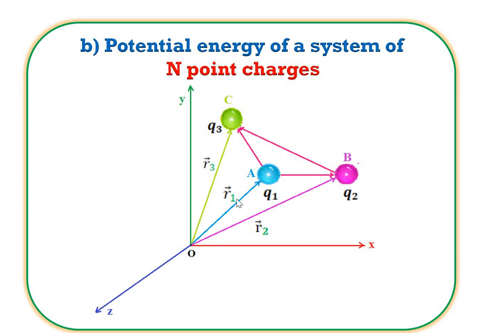So the distance between these, that means from charge Q1 to Q2, distance, it is the R12 vector. From charge Q1 to Q3, distance, it is the R13 vector, and distance between charge Q2 to Q3, it is the R23 vector. Remember, this one is the very important diagram.